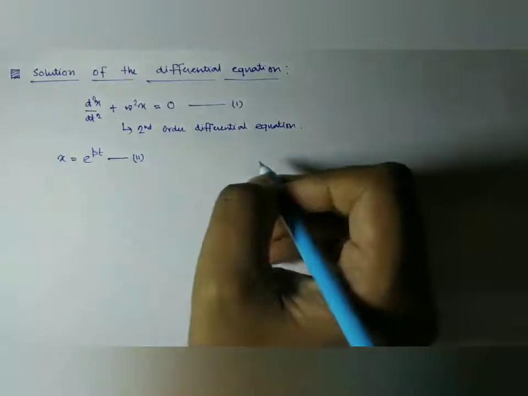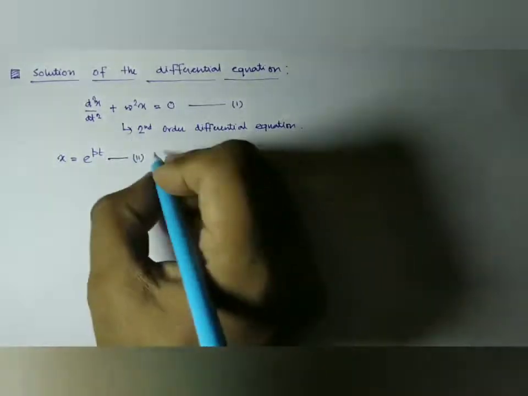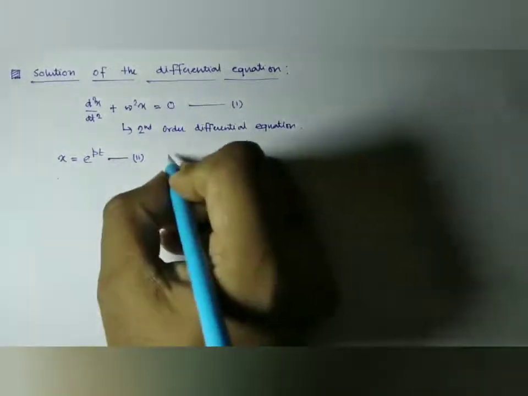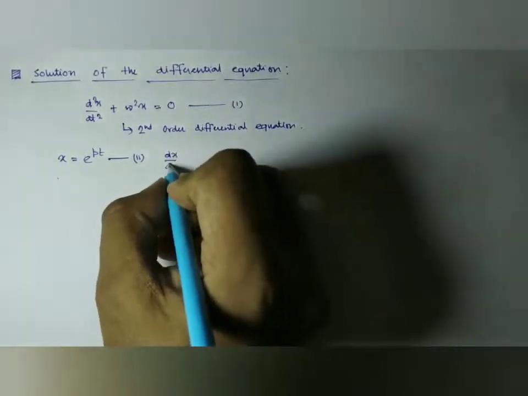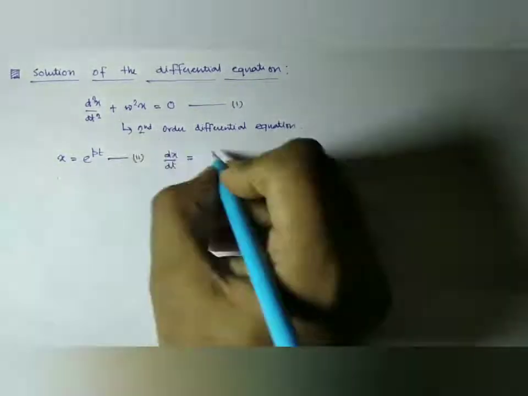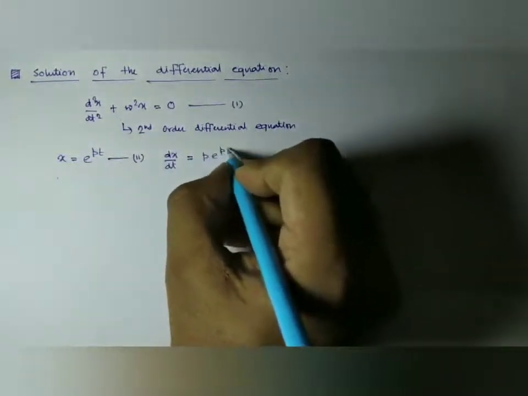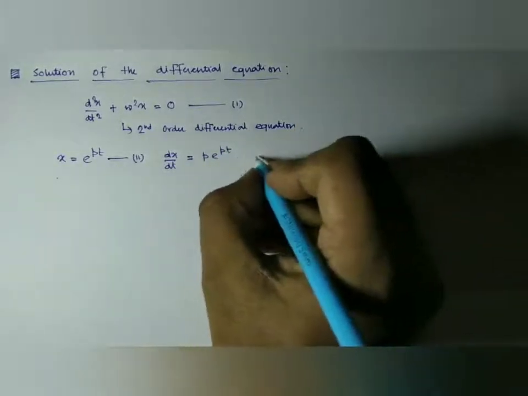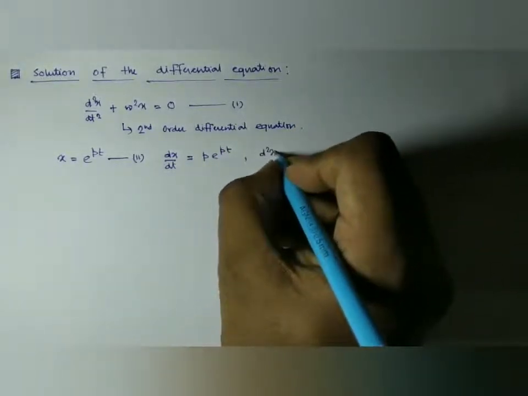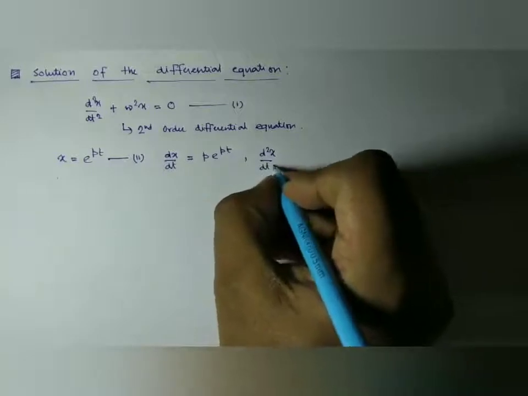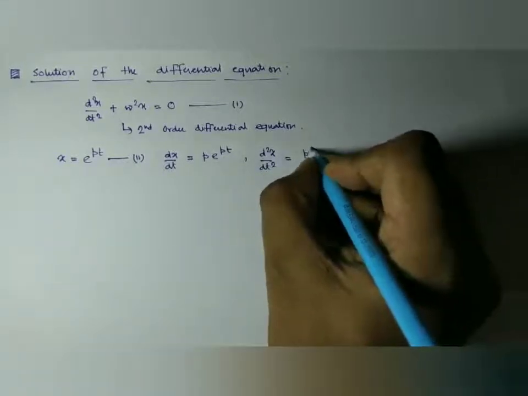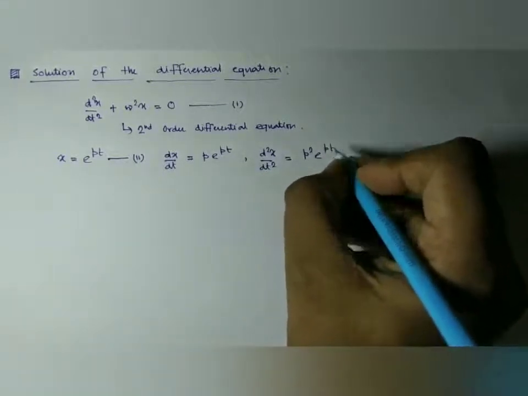Now if it is a solution, we have dx/dt equal to p e to the power pt, and d2x/dt2 is p square e to the power pt.